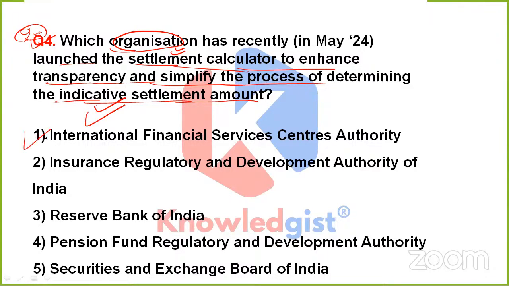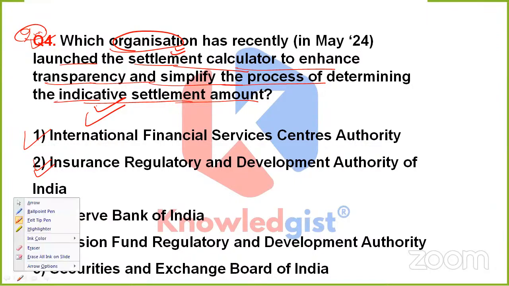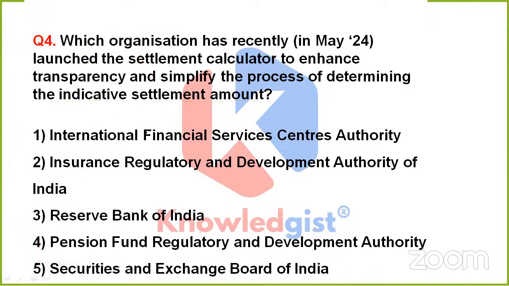So is it option 1, International Financial Services Centres Authority, option 2, IRDAI, Insurance Regulatory and Development Authority of India, option 3, Reserve Bank of India, option 4, Pension Fund Regulatory and Development Authority, or option 5, that is SEBI, Securities and Exchange Board of India? So which one is the correct option this time? Anyone is having any idea? Think about it. The question is simple, as I'm saying, yet it is important. Have 5 seconds, think about it.